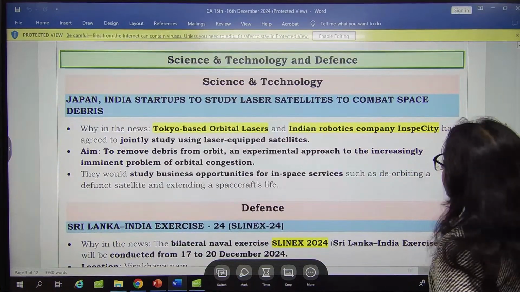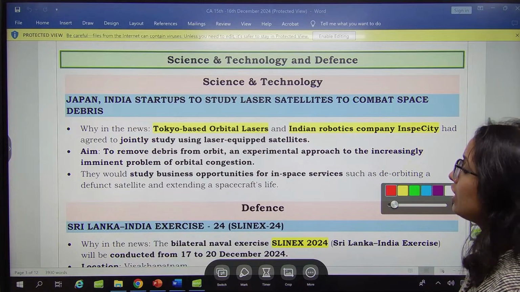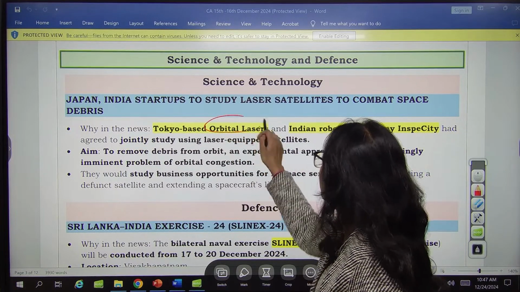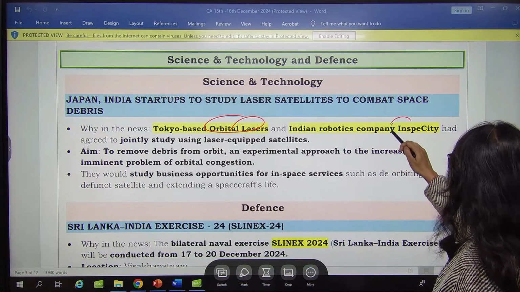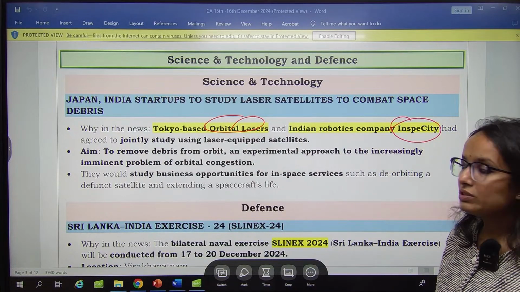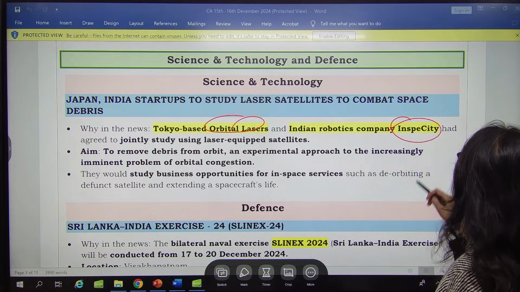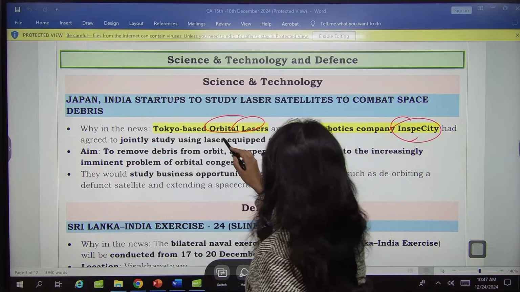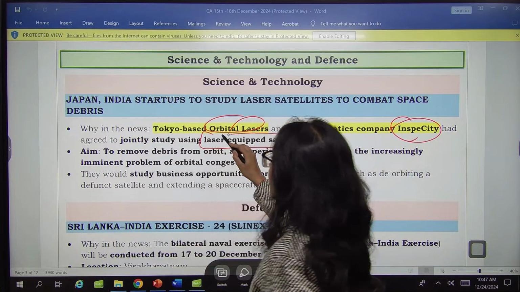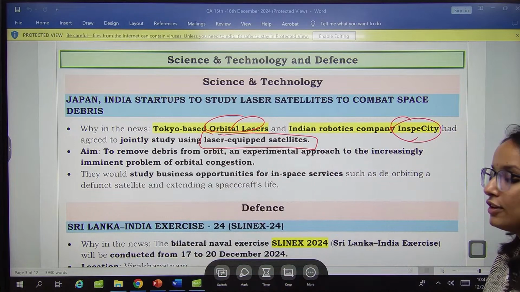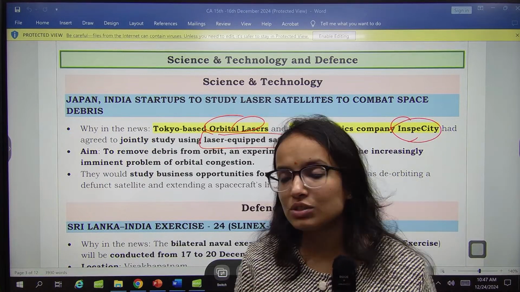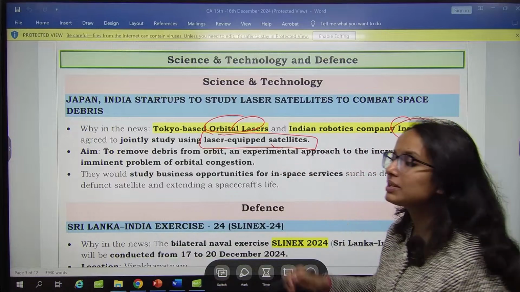Moving on to science and tech, we only have one news in science tech. Tokyo-based Orbital Lasers, a Tokyo-based company, and an Indian robotics company, InSpace City. So Japanese Orbital Lasers and India's InSpace City, they have agreed to jointly study using laser-equipped satellites. Okay. So they are trying to study and analyze the scope of laser-equipped satellites.